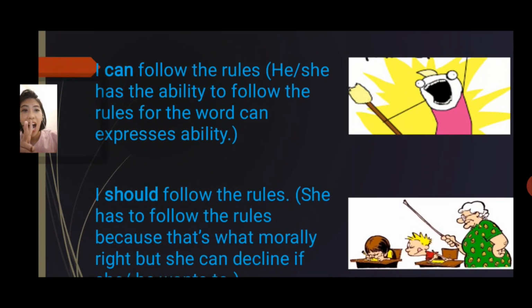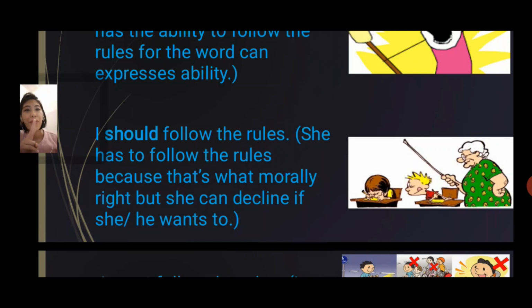Second, I should follow the rules. Here, it implies that the subject has to follow the rules because that's the standard of morality that we have. But an individual can decline the advice or the specific action if he or she wants to.